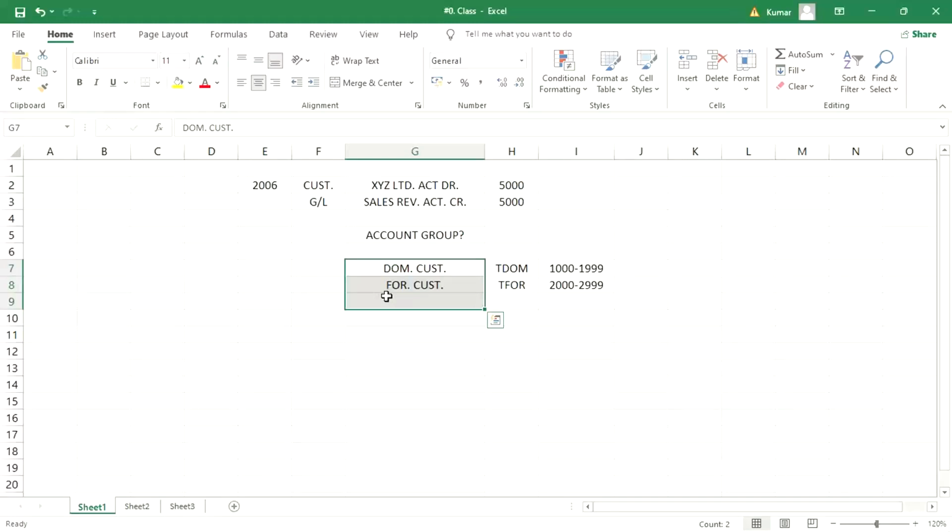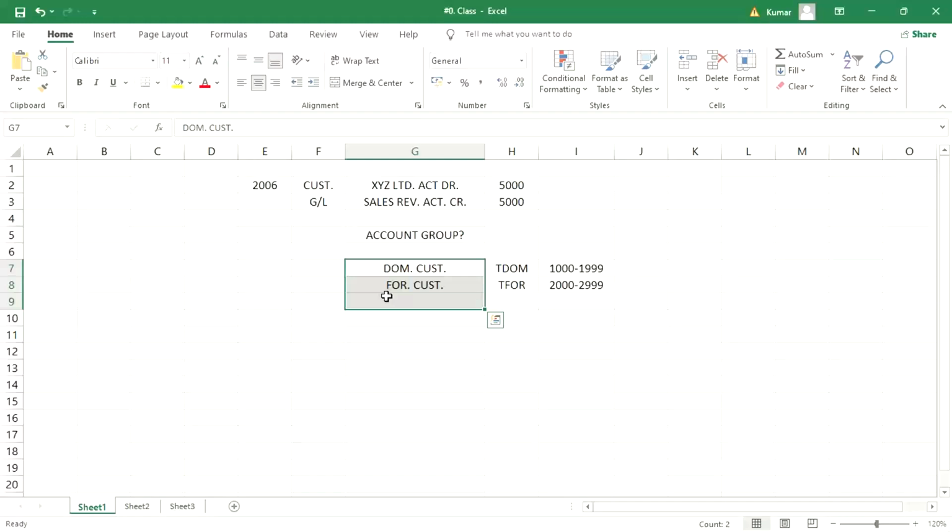For that we have a different setting that comes from the SD side, sales and distribution module, called customer account assignment group, which you will come to know later. Don't worry, once I start it will be there. So account group is simple: simply field control and number range control. That's it.